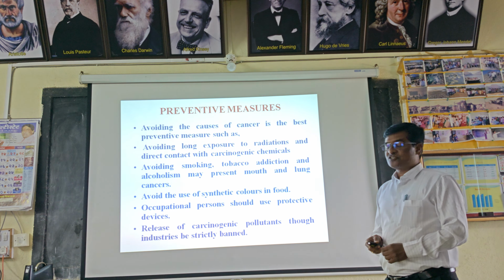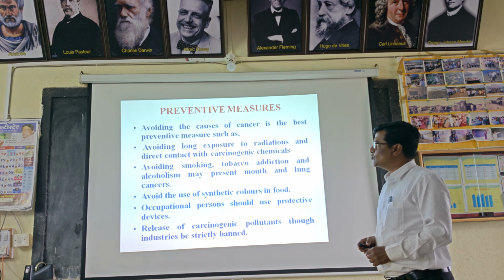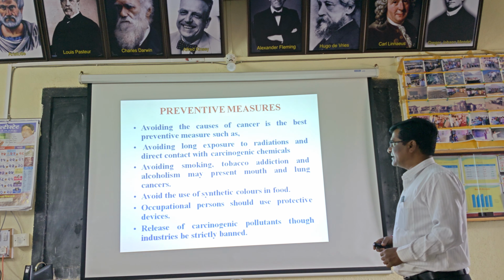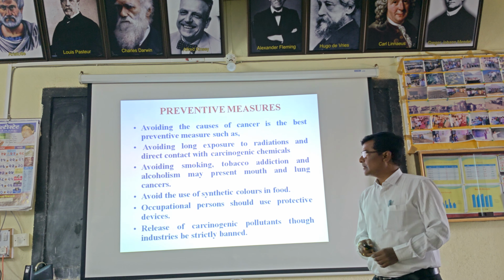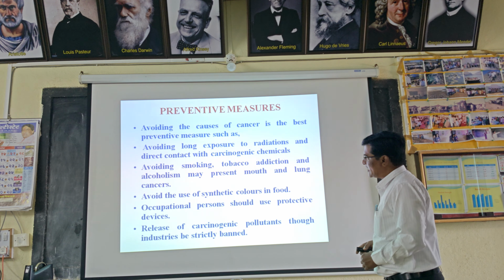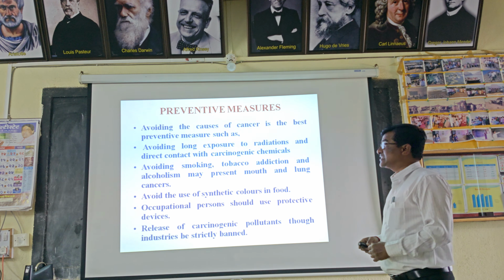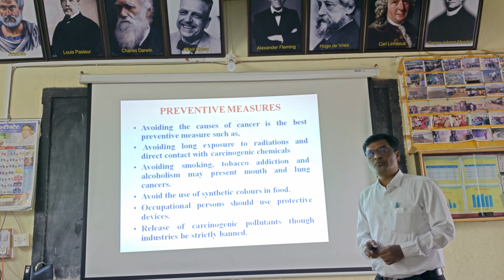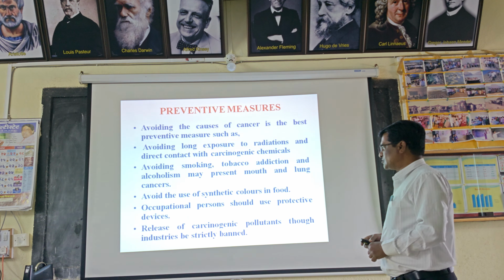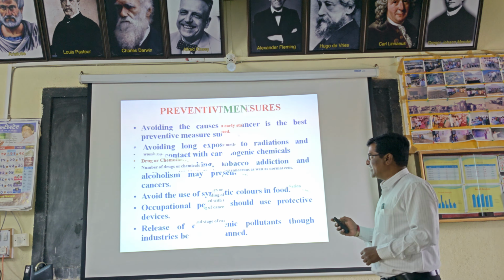The preventive measures: avoiding the cause of cancer is the best preventive measure, such as avoiding long exposure to radiations and direct contact with carcinogenic chemicals. Avoiding smoking, tobacco addiction and alcoholism may prevent mouth and lung cancers. Avoid the use of synthetic colors in food. Occupational persons should use protective devices. Release of carcinogenic pollutants through industries should be strictly banned.